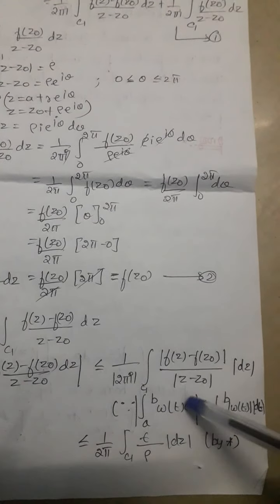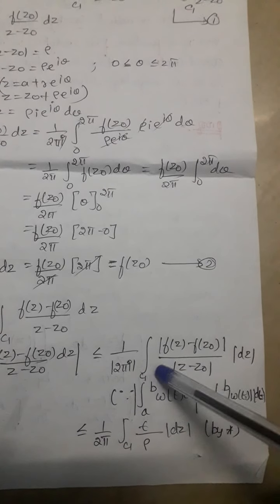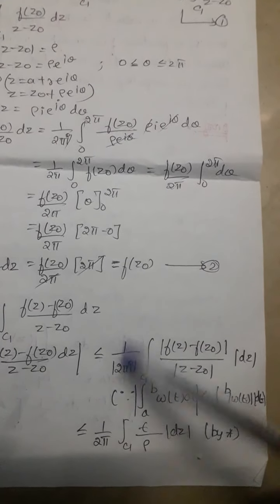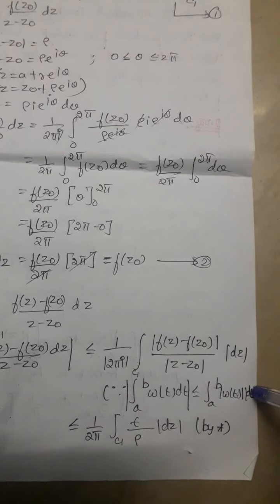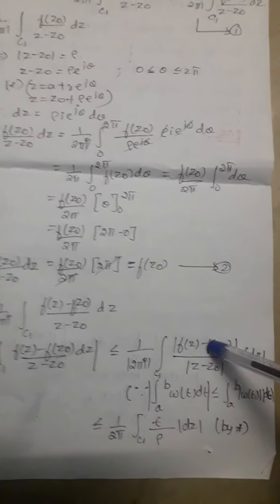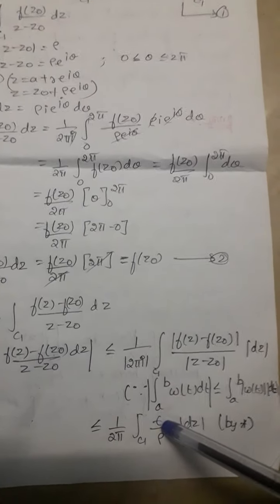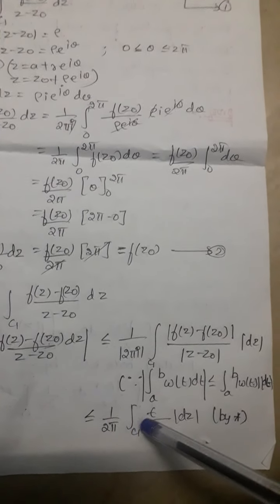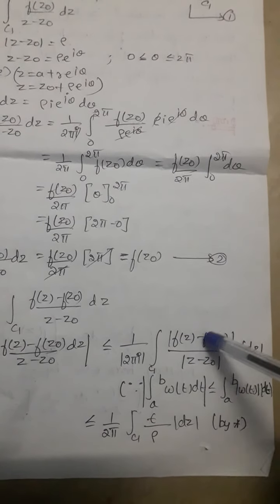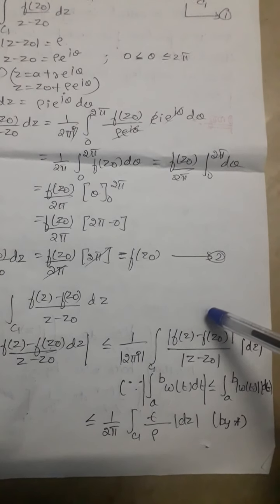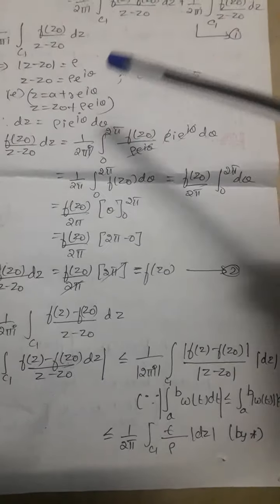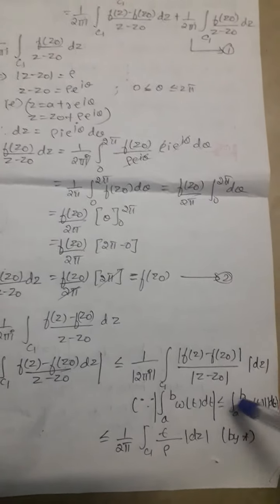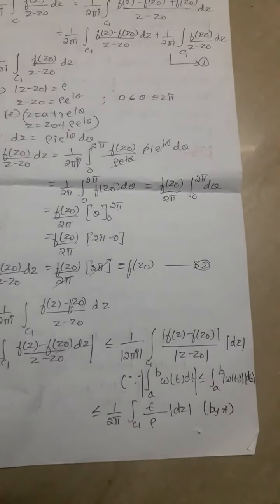So now I have given the explanation: the modulus of integral over a to b of w(t) dt can be written as integral over a to b of the modulus of w(t) dt. That is what I did here; the same property I applied here. So it is less than or equal to (1/2π) integral over c1 of |f(z) − f(z0)|, which we have already named star, which is nothing but epsilon, and |z − z0| is already given to be ρ, and |dz|. So this is by star.